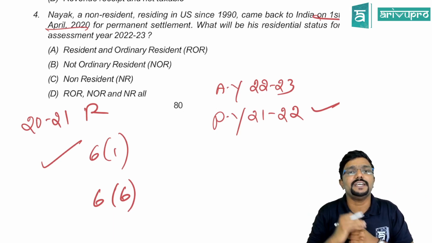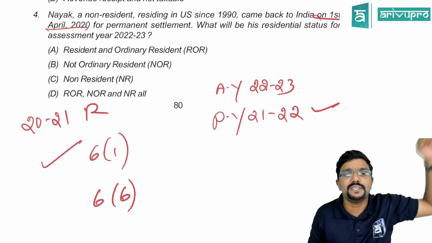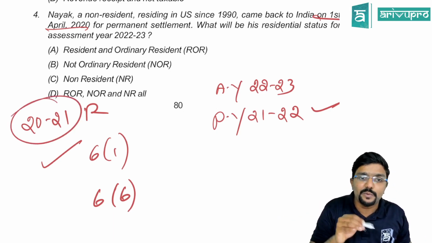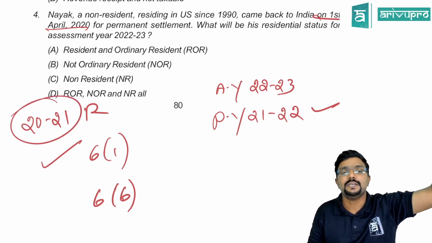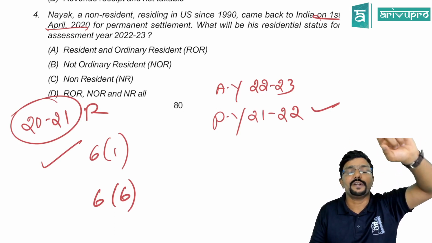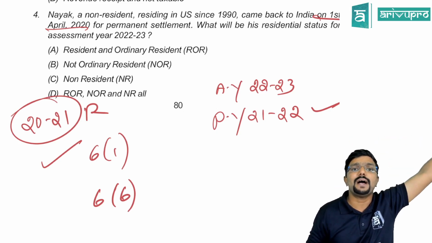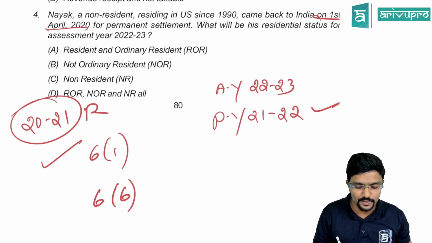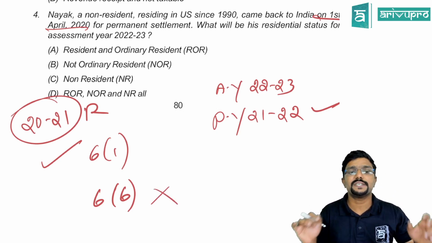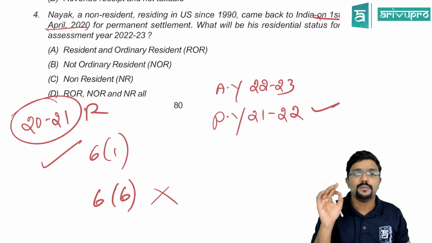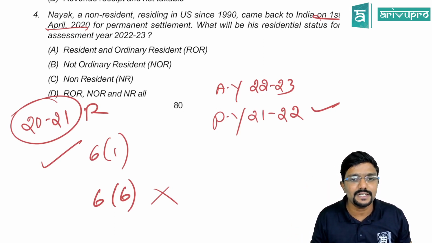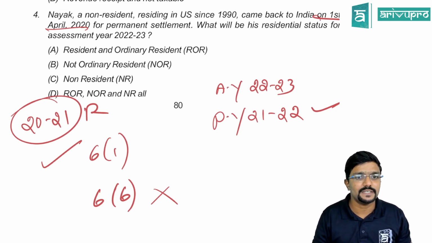Even that 730 days or more during 7 years preceding the previous year in India, he was there in only 2022. When we check his past, he was there only in 2021, whereas in the past, he was not at all there. So did he satisfy that condition also? No. Hence, what is his residential status, guys? Resident but not ordinary resident.